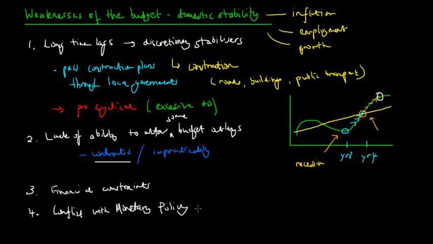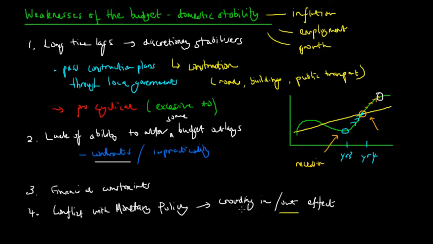So this conflict with monetary policy, sometimes they become incompatible because of this idea of the crowding in or crowding out effect. So what this suggests is when the government tries to use budgetary policy to stimulate growth, it may actually incur a crowding out effect, which would then increase interest rates, which would then make monetary policy redundant.